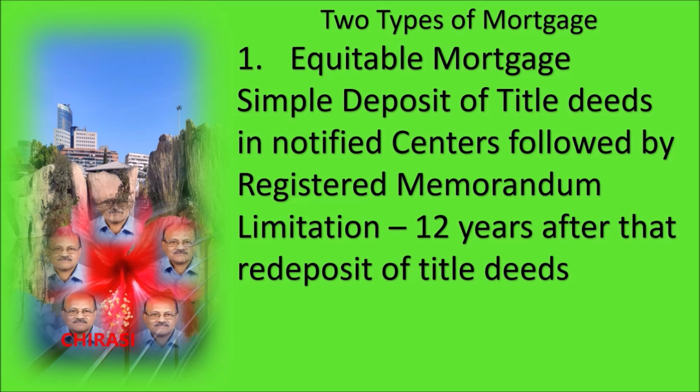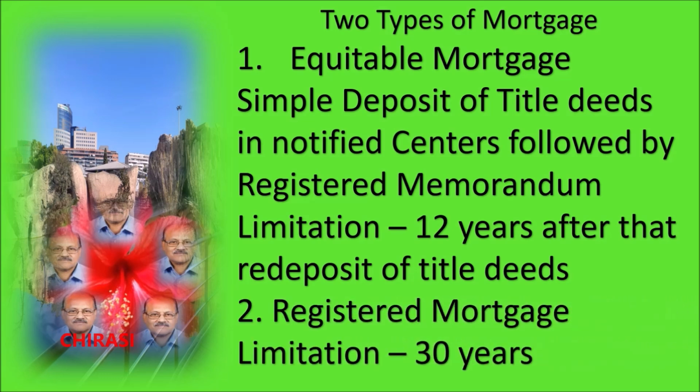For long-term loans like housing, when the limitation period of 12 years expires, it has to be redeposited in the same way. Number two is the registered mortgage. The limitation period for a registered mortgage is 30 years.